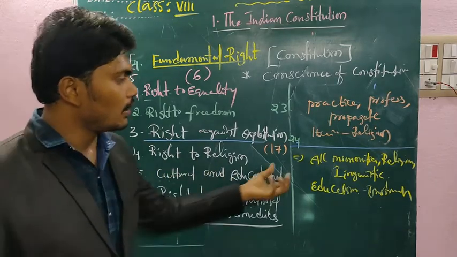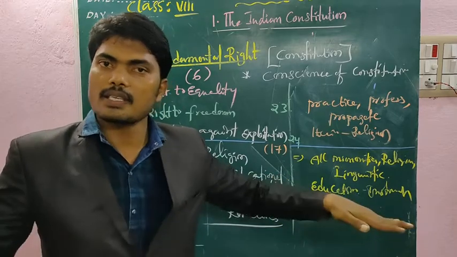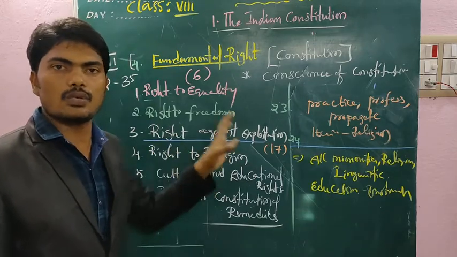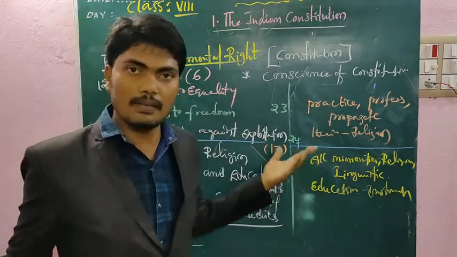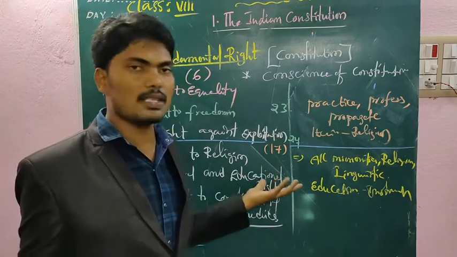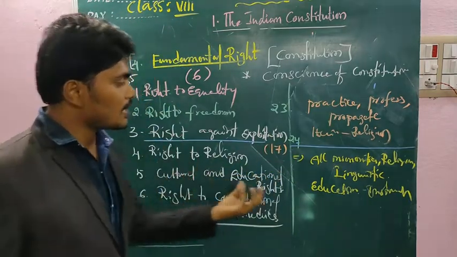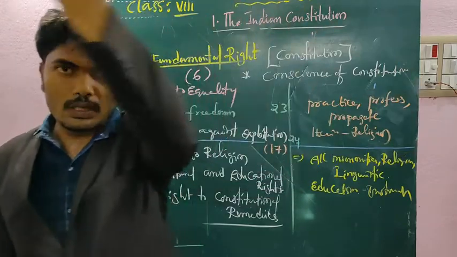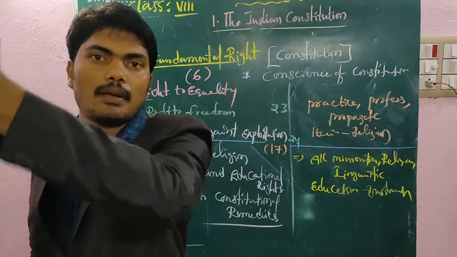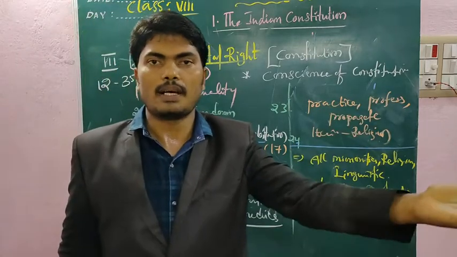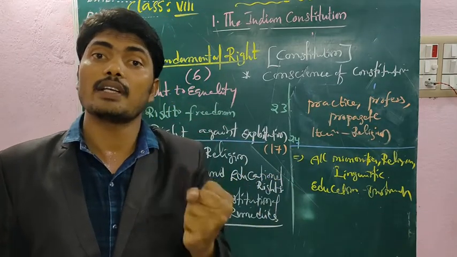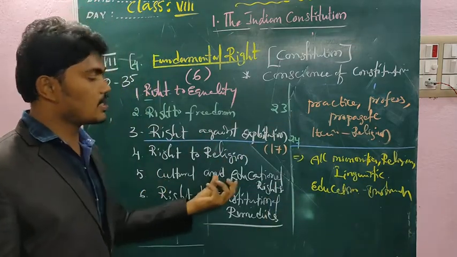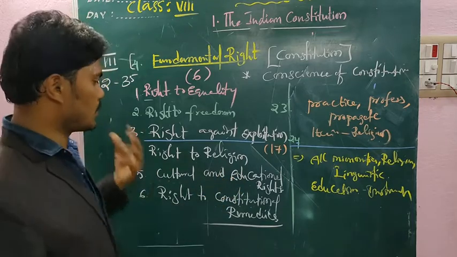As per this right, the constitution clearly mentions no minority, no majority. There is no such kind of difference. Even minorities, religious groups and linguistic groups have the right to establish educational institutions in any part of the country. Best example, Kerala people can go to Assam and establish their educational institutions, or people can come to Maharashtra, because we have the right to establish educational institutions and develop our culture. As per which right? Cultural and educational rights, protected by the constitution.